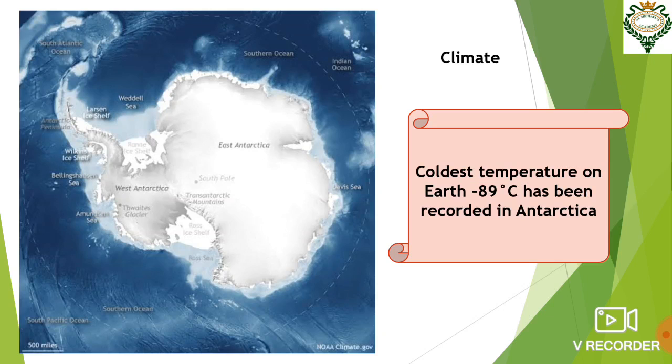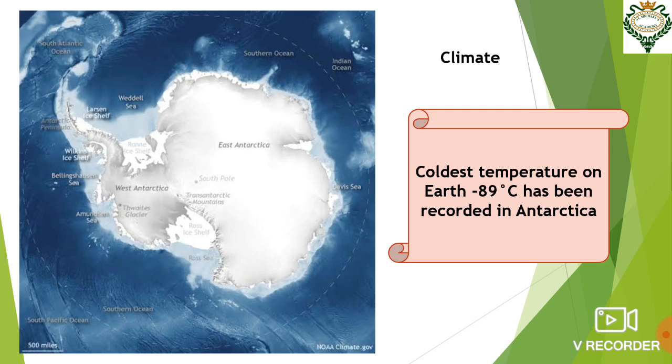Now, the climate of Antarctica. It is the coldest, driest, and windiest place on earth. As we have learned that it is permanently covered with ice, so naturally this place is the coldest place in the world. Also, it is driest and windiest. The coldest temperature on earth, that is minus 89 degrees centigrade, has been recorded in Antarctica.